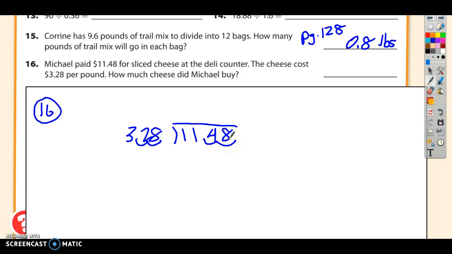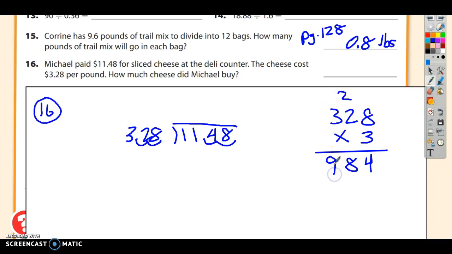And I have no idea how many times 328 goes into 1,148, but I'm thinking 3. 4 would be too high. If you did 4 times 3, you'd get 12. That's too high, so I'm thinking 3. So I'm going to do 328 times 3. 3 times 8 is 24. 3 times 2 is 6, plus 2 is 8, and 9. So I think it's going to be 984. Let's find out. I'm going to put a 3 right here, because 3 times 328 is 984, and if I line up 984 anywhere else, it wouldn't make a lot of sense.